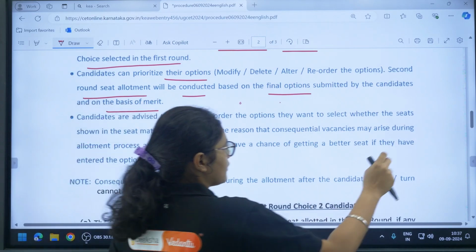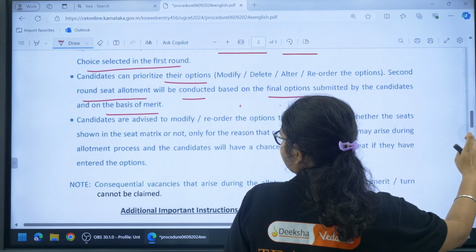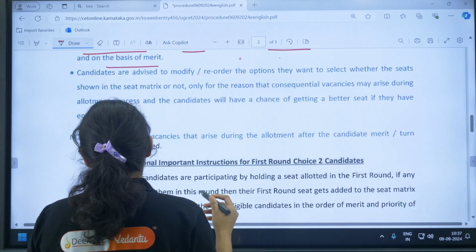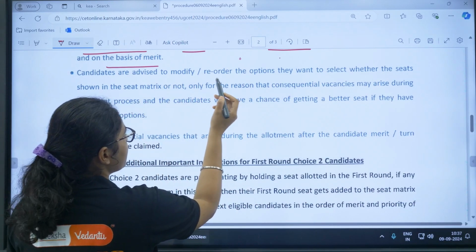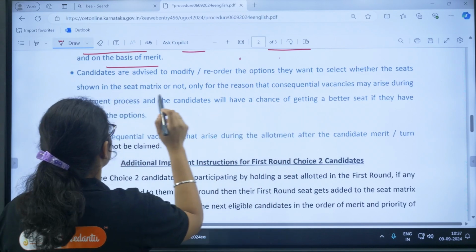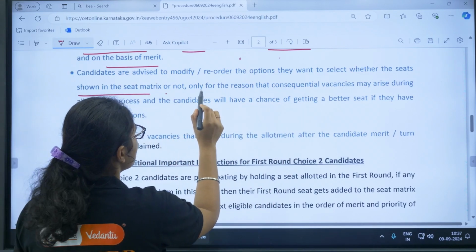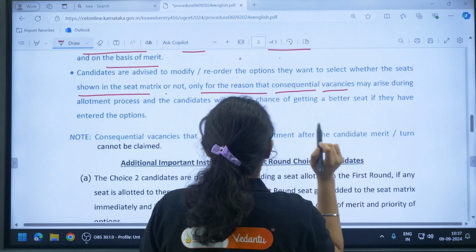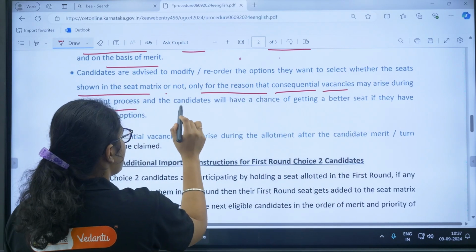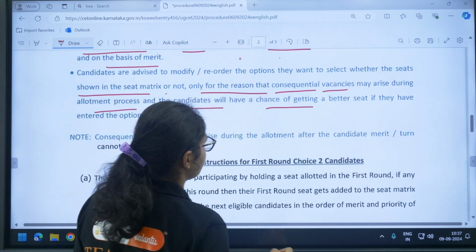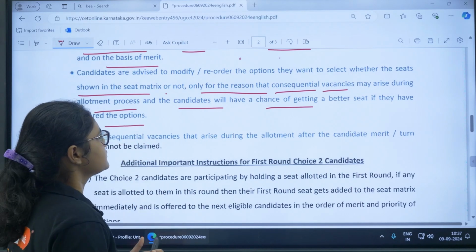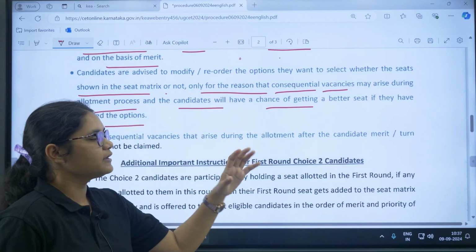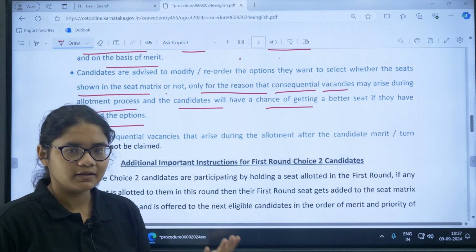Now coming to the next important things. Candidates are advised to modify and reorder the options they want to select, whether or not the seat is shown in the seat matrix, because consequential vacancies may arise during the allotment process, and candidates will have a chance of getting a better seat if they have entered the options. So all students should make their option entry carefully, so that if any vacancies arise, they can get a better seat.